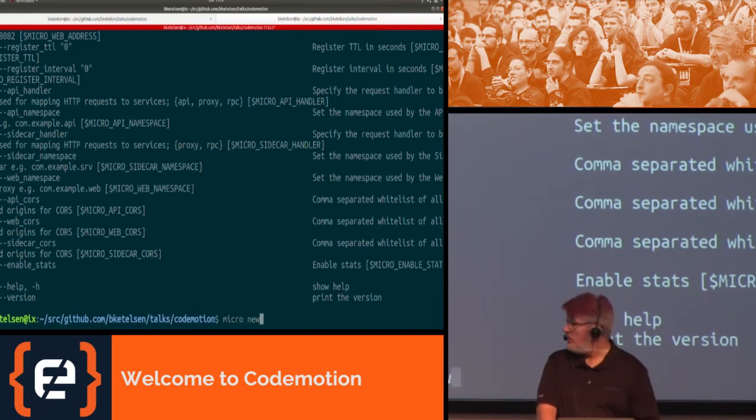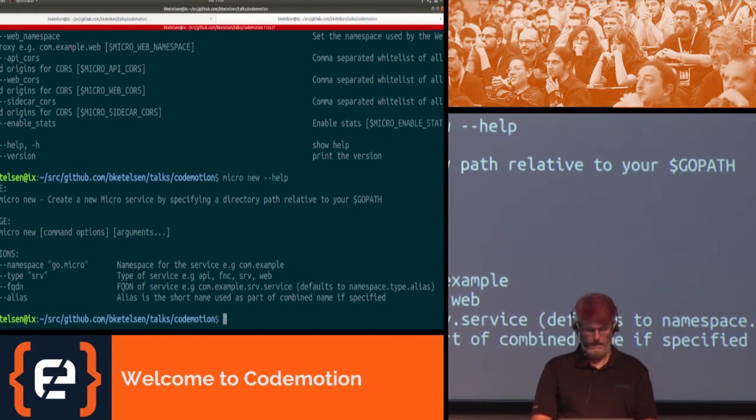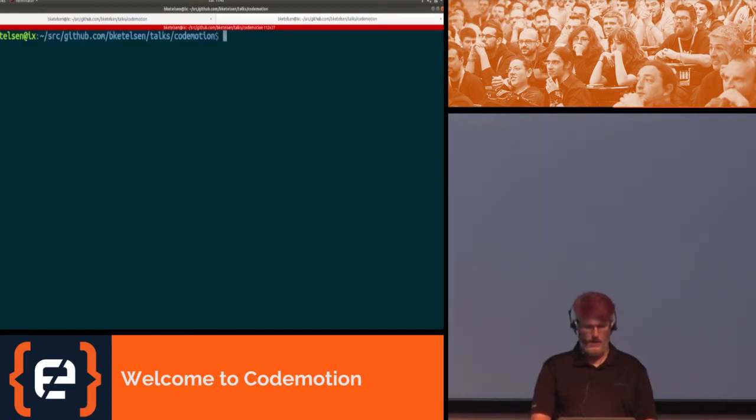So we'll do micro new -help. And that tells us that we need to know a service name and then perhaps a service type. So let's clear so you can see it on the top. Micro new, type equals SRV, and we'll give our service a name. Let's call it hello.